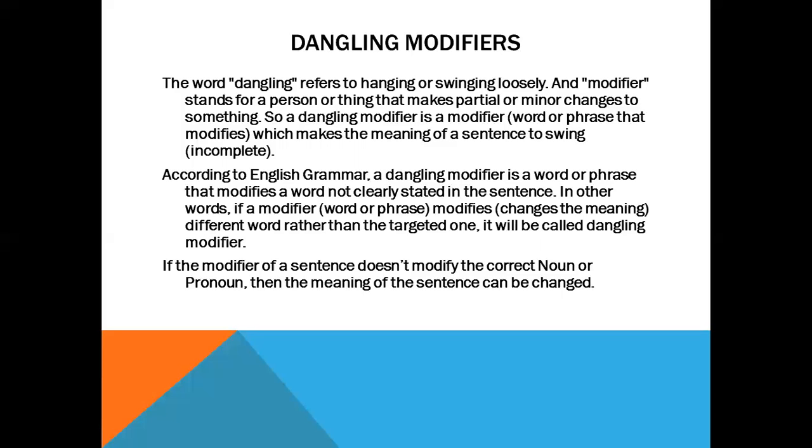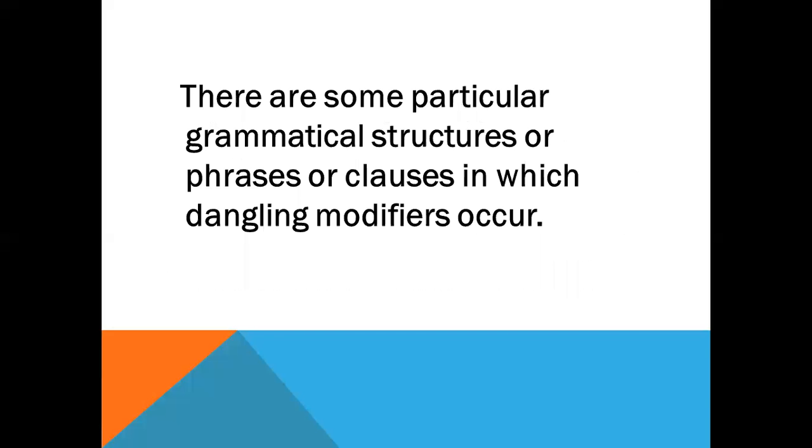If the modifier of a sentence doesn't modify the correct noun or pronoun, then the meaning of the sentence can be changed, right? And there are some particular grammatical structures or phrases or clauses in which dangling modifiers occur. Let's know about those.